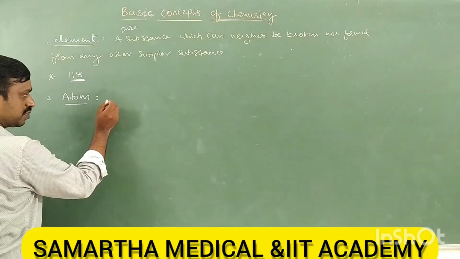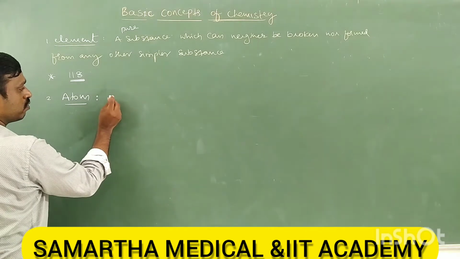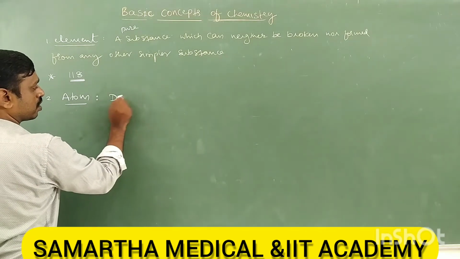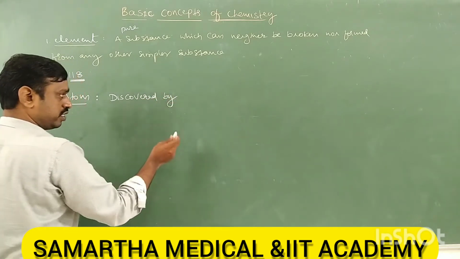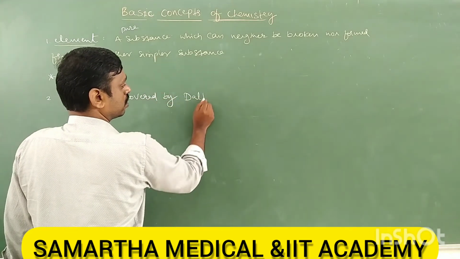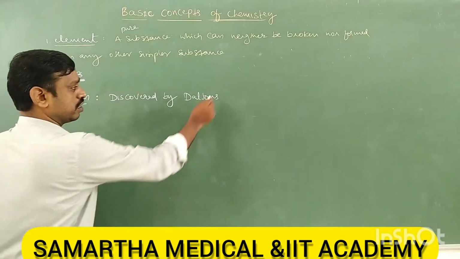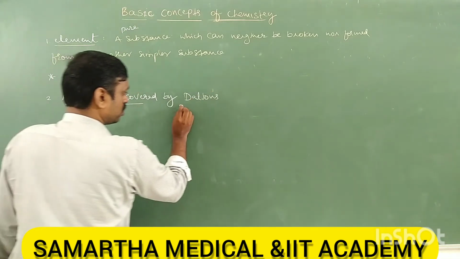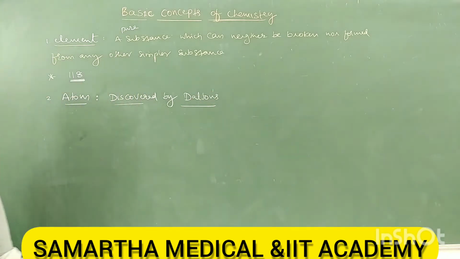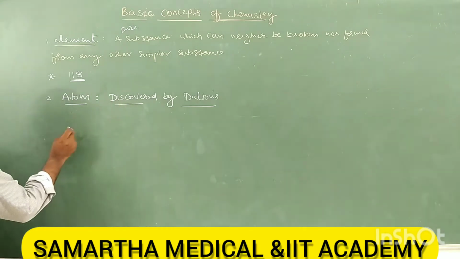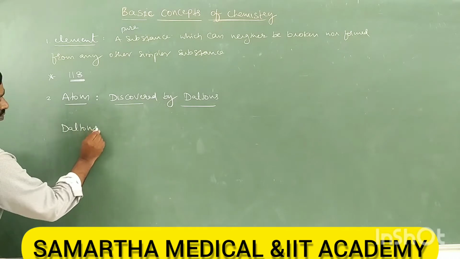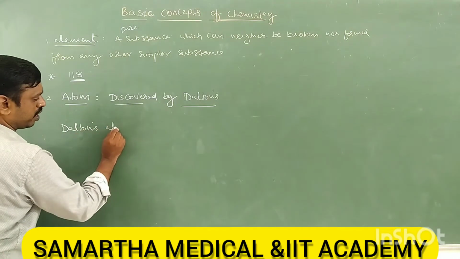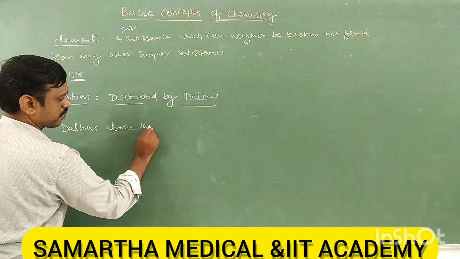Therefore, take this point: atom was discovered by Dalton. So we have Dalton's atomic theory. Let's see what Dalton's atomic theory says.